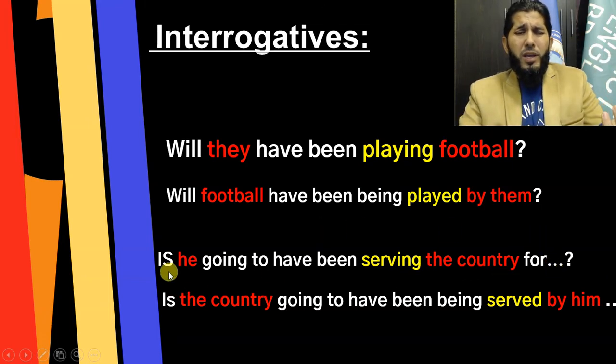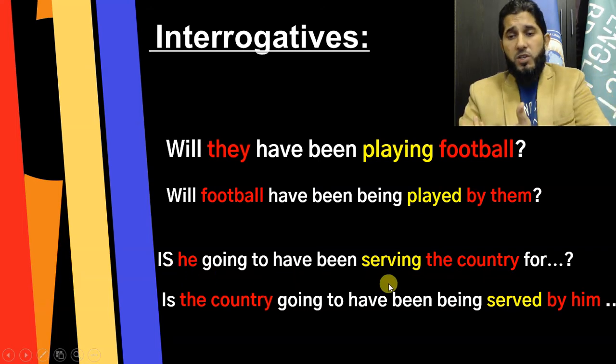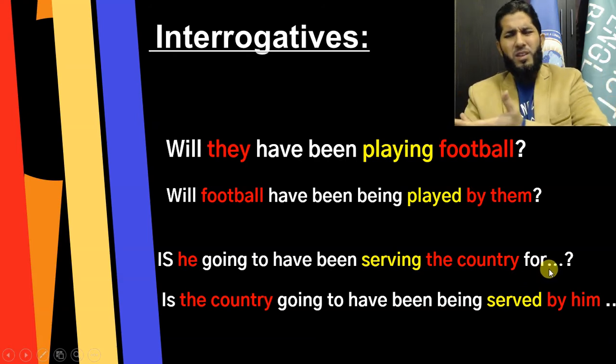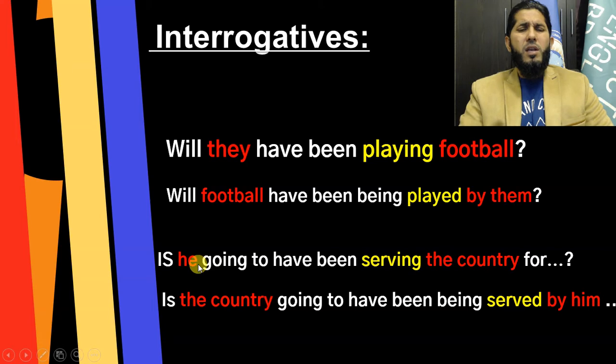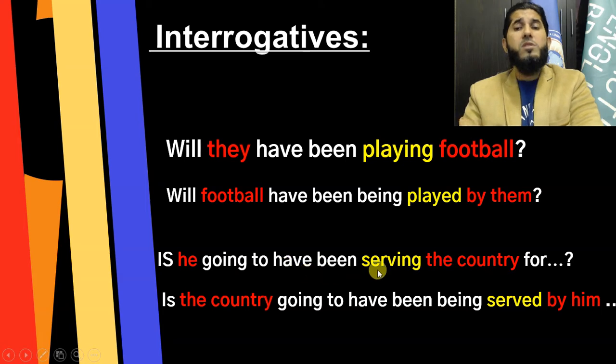Okay, so look, or in spoken English, is she gonna have been serving the country for 2 years or 3 years before she gets retired or something? Like you just add something there, after this preposition. So this is the structure: the to be verb at the beginning, then subject, going to, then have been. I mean the other two auxiliaries, then main verb and ing form.